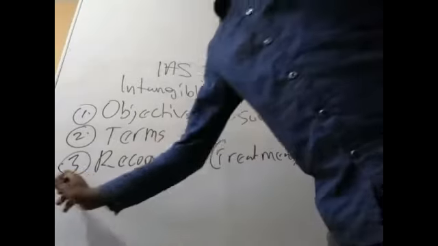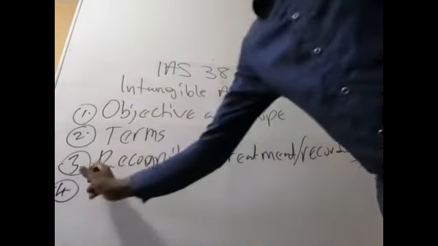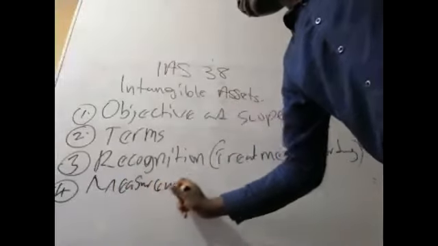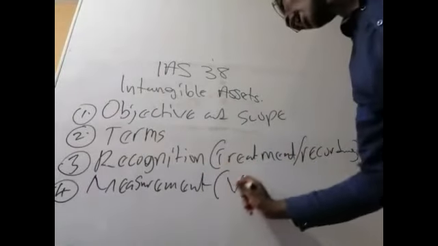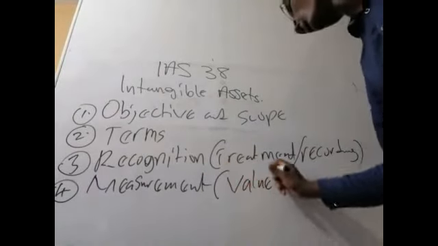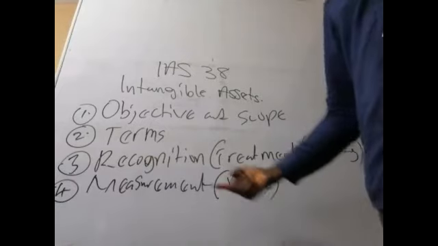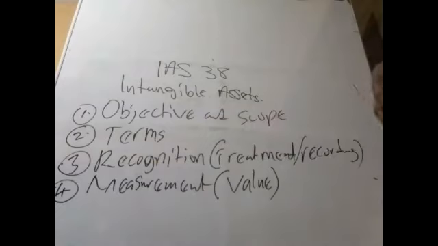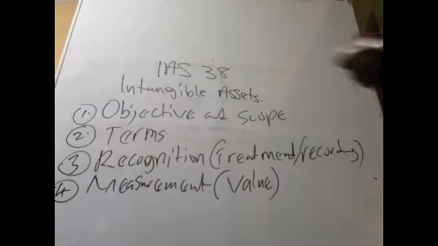Then number four, you need to know the measurement. Also tell the examiner that it simply means how to obtain the value. So the word measurement in financial reporting simply means how to obtain the value, and the word recognition means how to record it. These are the two sections.